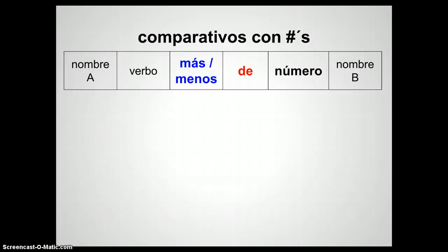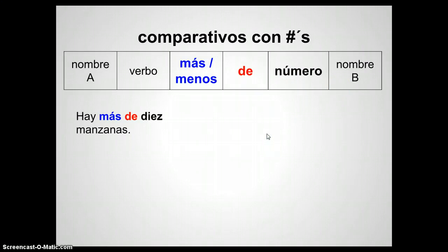Now, comparatives with numbers. Those are going to be fairly similar. You have first subject, subject A. You have a verb. You have más or menos. And you have the word de. We use de instead of que with numbers. Then we have a number, and then the second thing being compared.